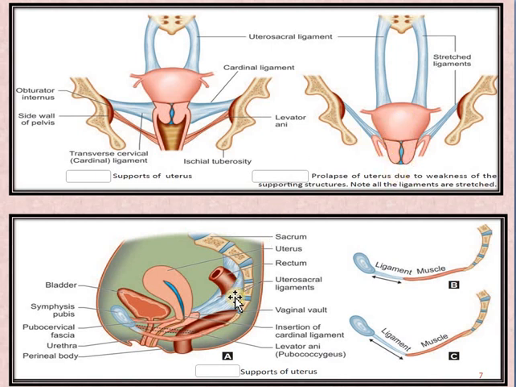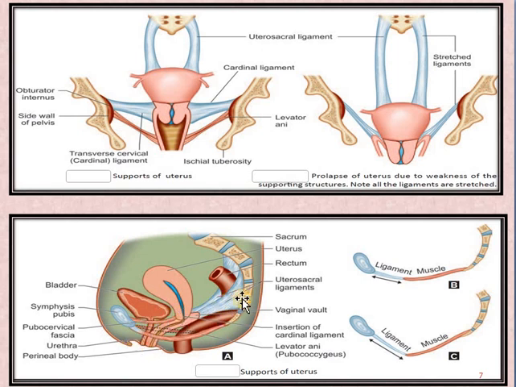Then here in the next picture we can see this is the levator ani plate, which is horizontal. This is the levator ani muscle, which is forming a plate in a horizontal pattern and holding all the pelvic organs. If we see, the rectum is coming in it, uterus is coming in it, bladder and urethra are also coming in this.